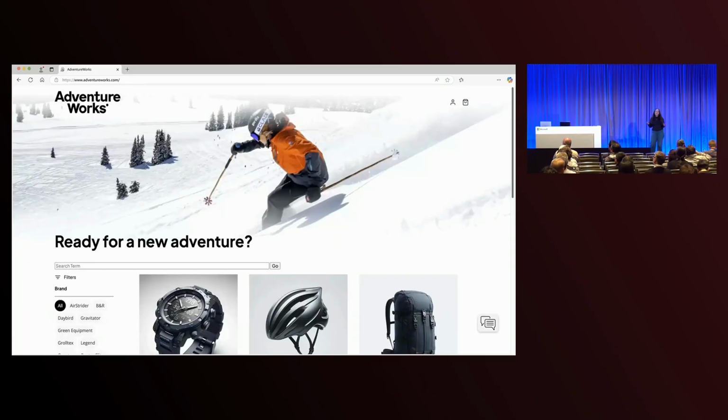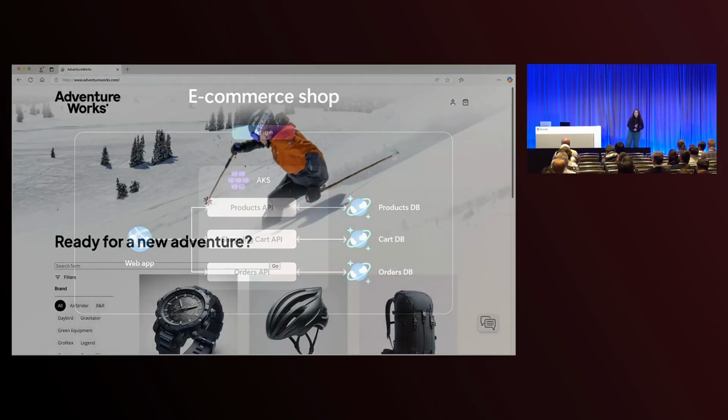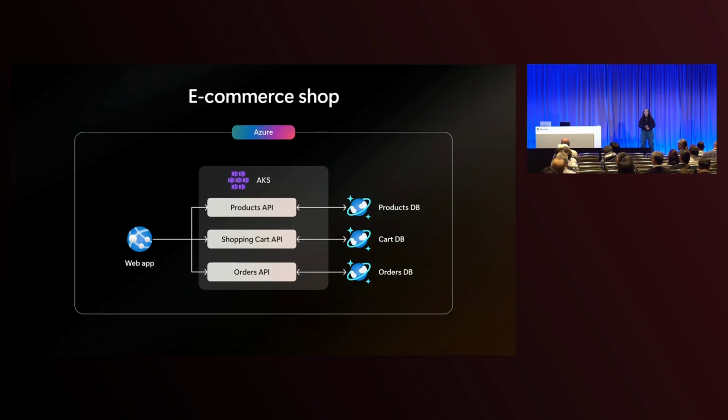So we're going to use an e-commerce website as an example for the resilient app that we're building. This is a website where users can browse for products, they can add products to their cart, and they can check out. If we look at the architecture of this application, we have our front end, which is deployed on Azure Web Apps. We have a set of microservices that are deployed on AKS, Azure Kubernetes. And each of these microservices talk to their own container in Azure Cosmos DB. In Azure Cosmos DB, we're using our NoSQL API.